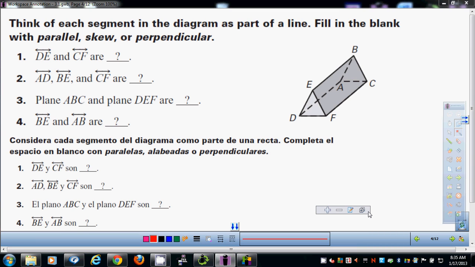Stacy. BE and AB. What's that? BE, well, here's a hint. If they ever share a common point, that means they have to intersect at that point. That's right. Now, technically, this is a flawed question. What am I always telling you? You can't assume. How can we just assume that this right here is a right angle, or BE meets AB? We can't. But since they only gave us 3 options, and 2 of them by definition never touch each other, they had to be perpendicular. But shame on them for not putting the right angle in there.